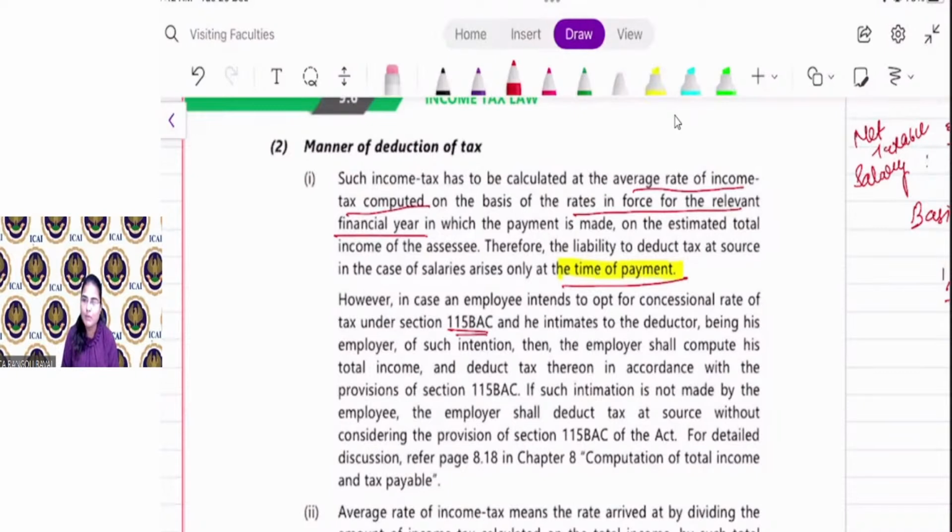If your employee makes a declaration, the employer will calculate the tax liability according to the new regime. Suppose your employee does not make an intimation or does not inform you of opting for the new scheme, then you will calculate his tax liability as per the old scheme, that is as per normal slab rate, not at the concessional rate of taxation. Clear, everyone?